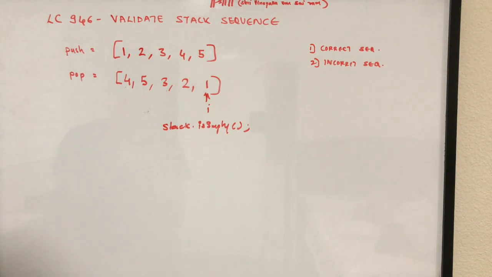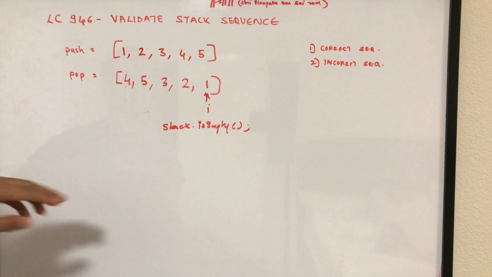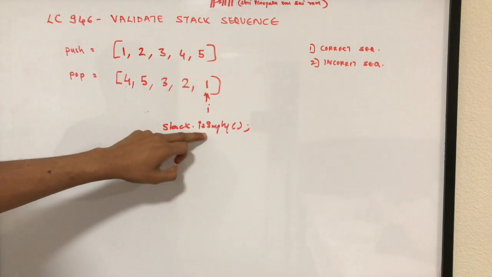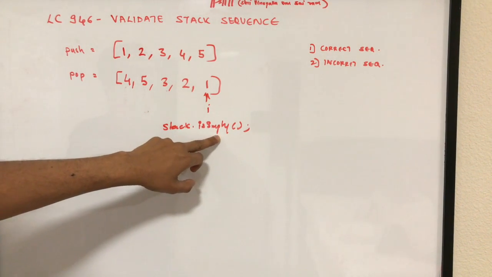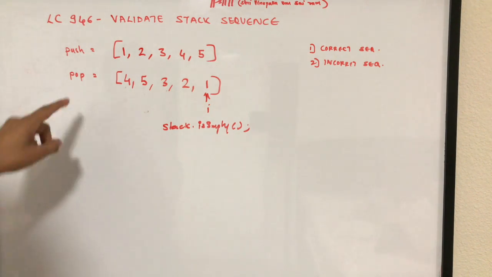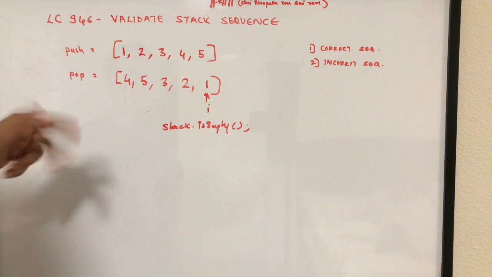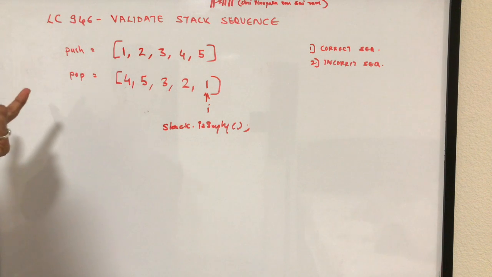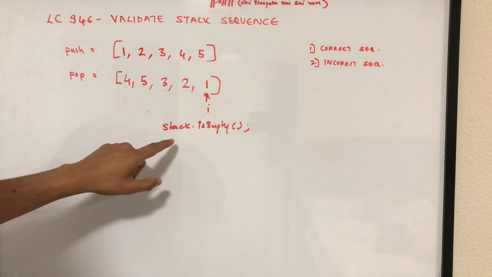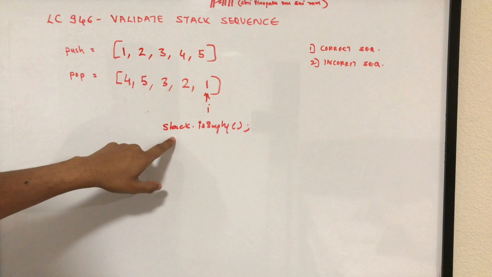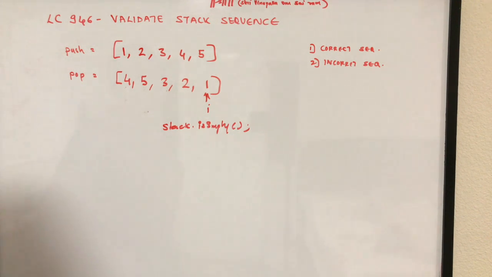Now if you follow this particular pattern and at the end of this, if your stack turns out to be empty, then it basically means that it's a correct sequence. At any point of time, if you are not able to do this, or if you leave a non-empty stack, then you will have an incorrect pop sequence.